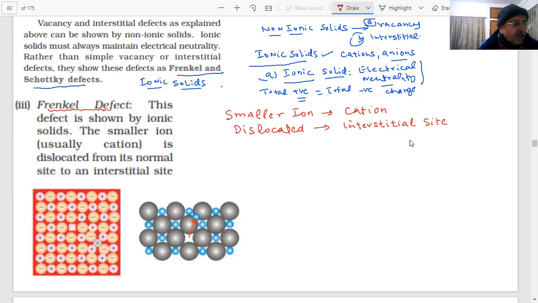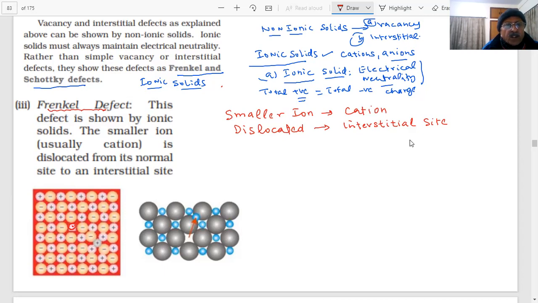So the smaller ion will shift to the interstitial site. Here I have shown this. You can see positive, negative, positive, negative. This is a crystal lattice, cation, anion, cation, anion. This is the regular arrangement. What has happened? Negative, positive, negative, then this one is missing. What is the ion which is missing here? The smaller one, the positive ion.